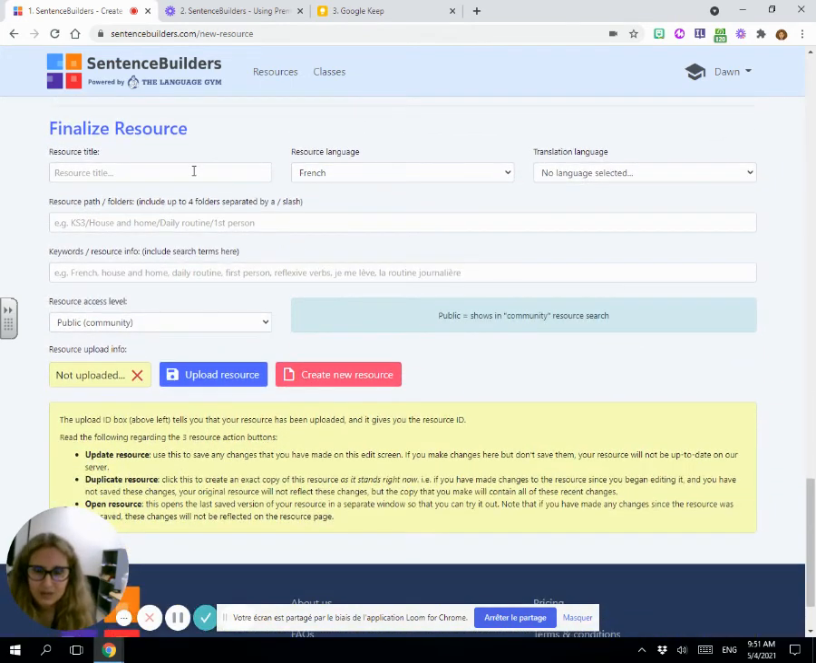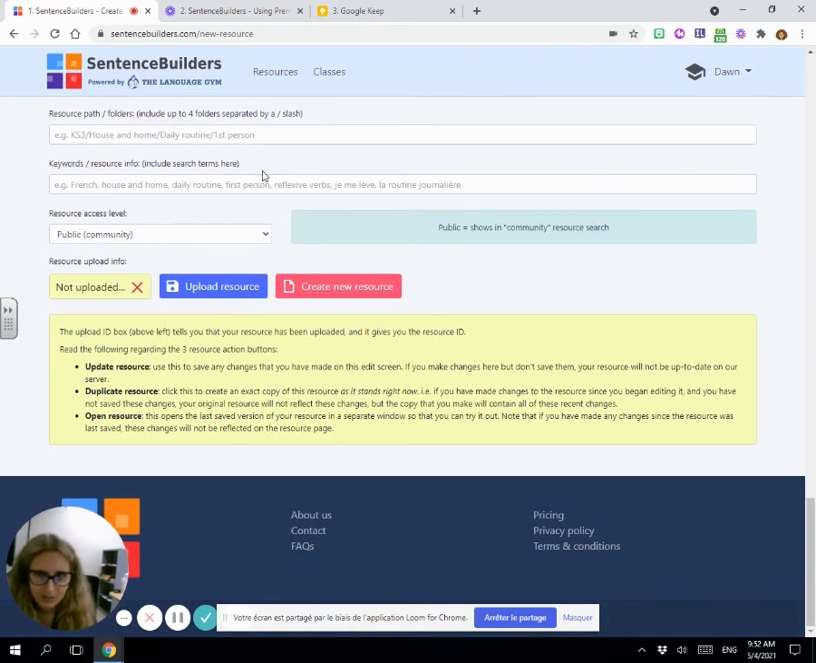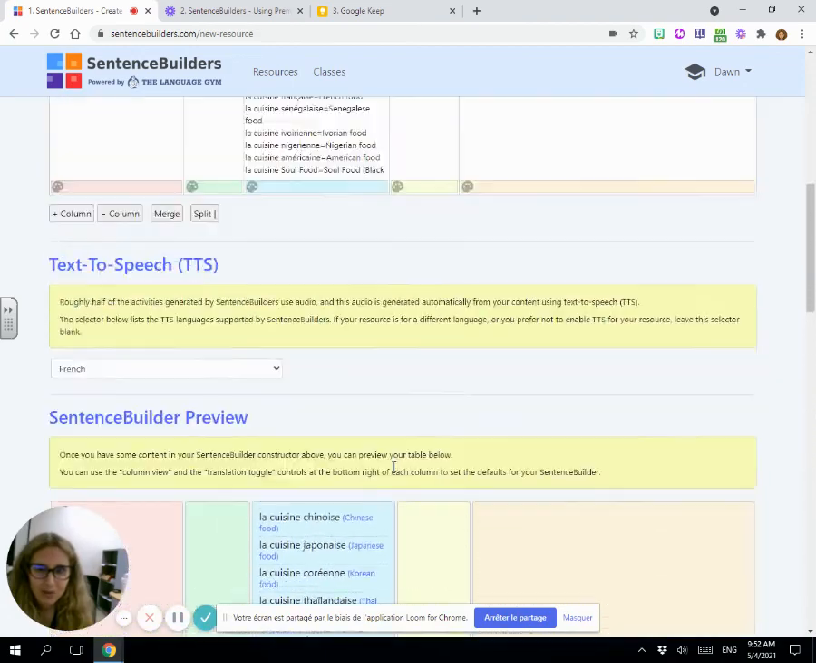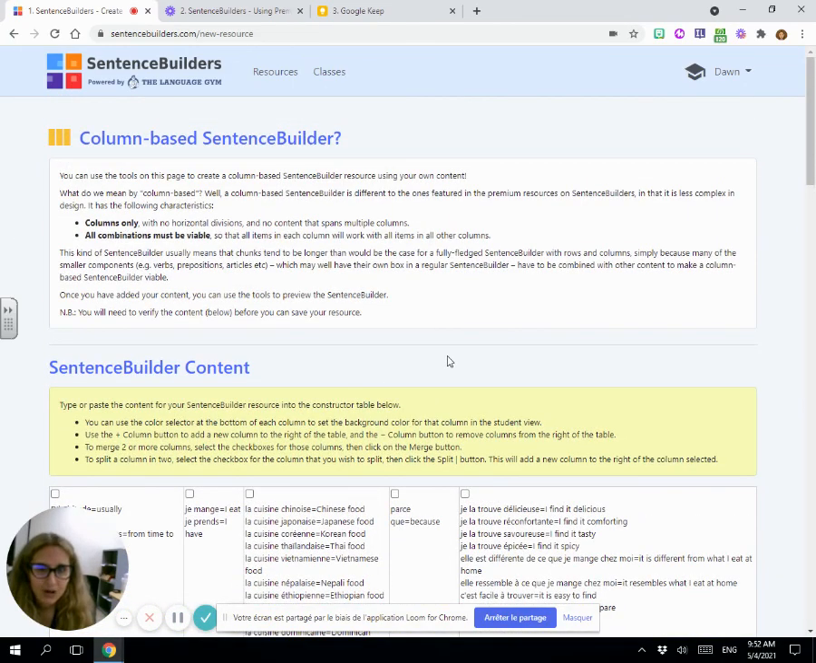Okay, and then I would give it a title. Say where I want to put it, whether I want it to be public or private. If you make it public, keep in mind anyone can use it, and they might be able to copy it. That option is coming soon. Okay, etc. And then I would label all that, and then I would do upload resource, and that would upload it for me. Okay, I would be able to come back here and edit this whenever I want to change it. If I find errors or other things that I want to add, I would have the flexibility to be able to do that. Voila.